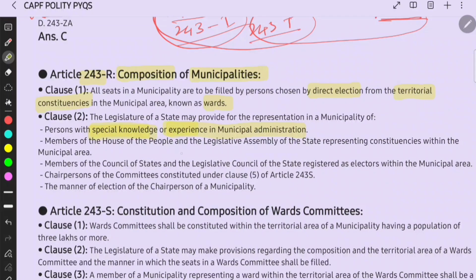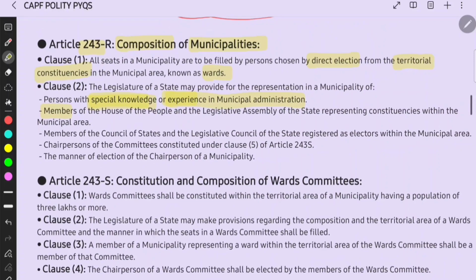And members of the House of the People, that is MPs, and MLAs of the state representing the constituencies within the municipal areas, they can be here, right? And members of the Council of States and Legislative Councils, Rajya Sabha MPs and MLCs also, registered as electors within the municipal area, and chairpersons of committees constituted under Clause 5 of Article 243S.